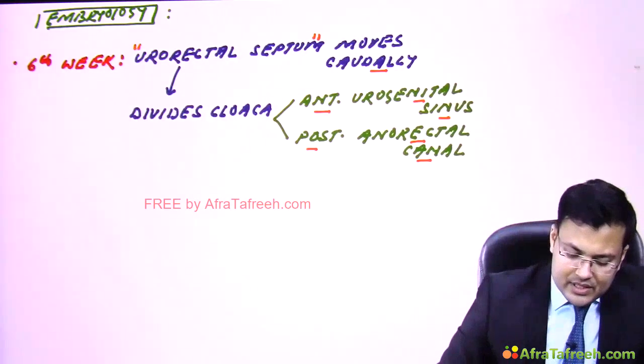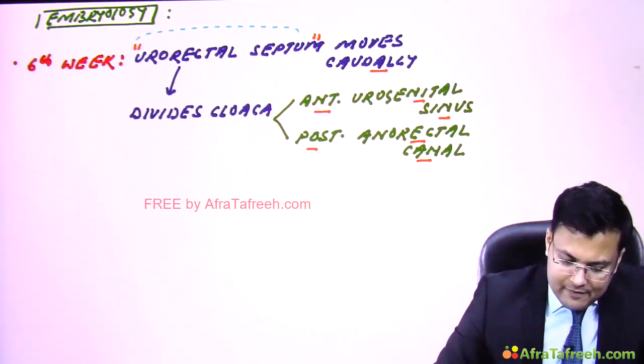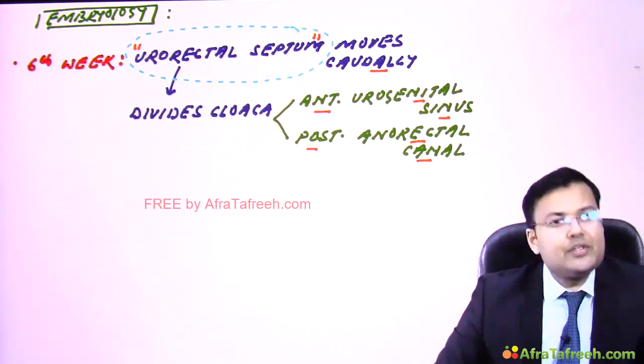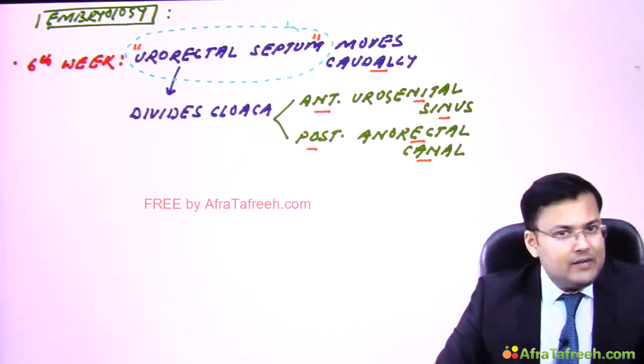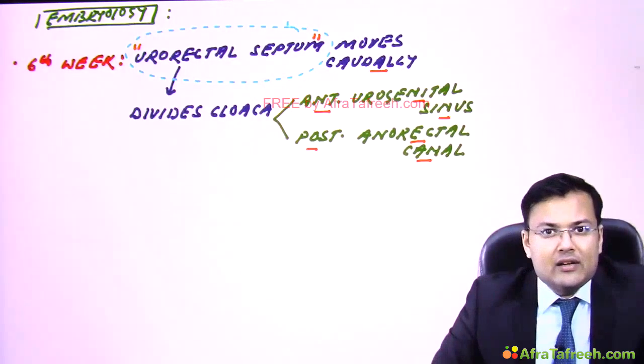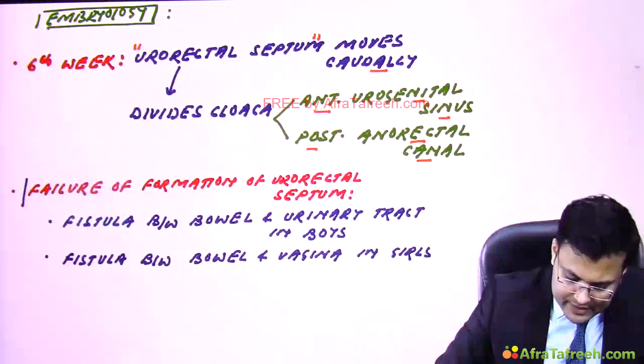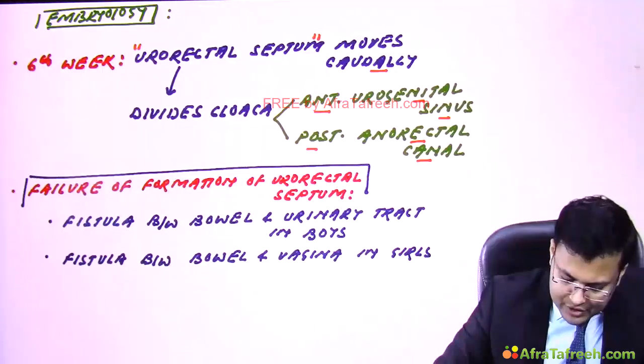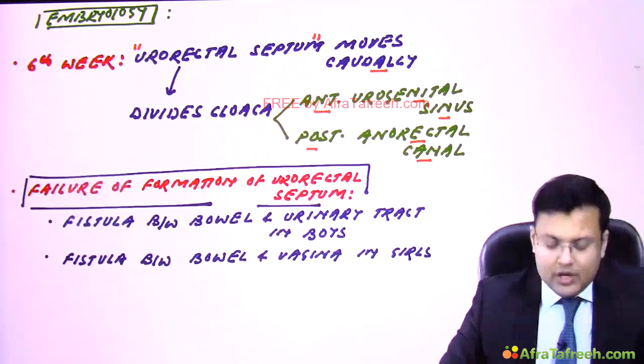Now in certain patients, what's the problem? There is failure of formation of urorectal septum. And if there is failure of formation of urorectal septum, in these cases there is formation of fistula. So here you can see, if there is failure of formation of urorectal septum, where is the fistula?